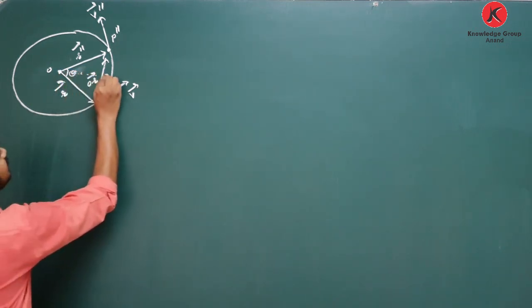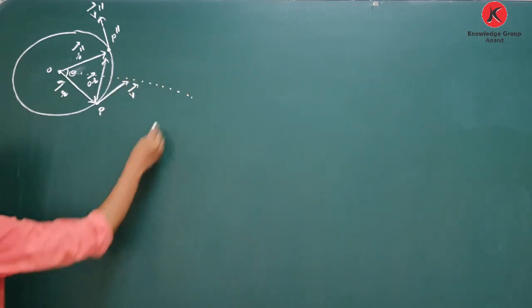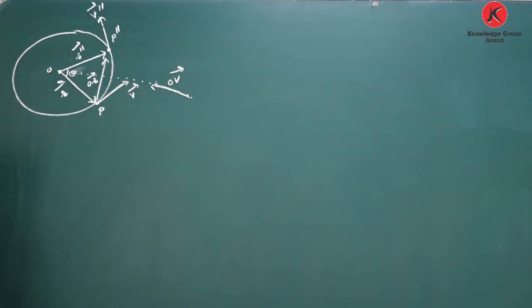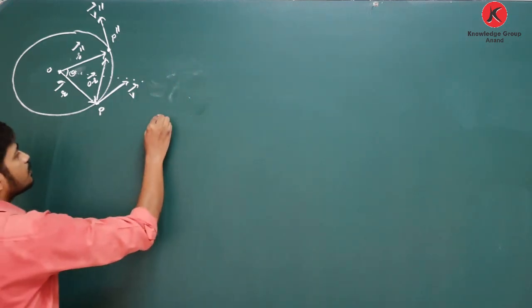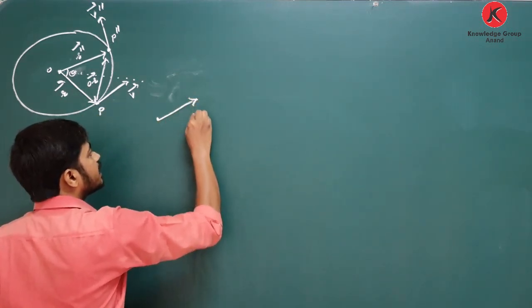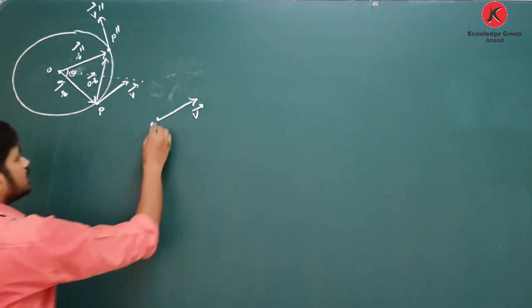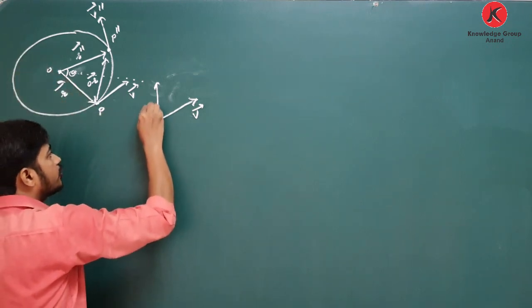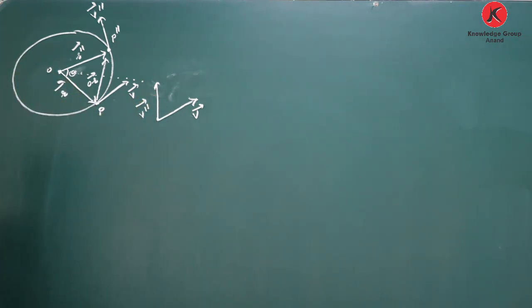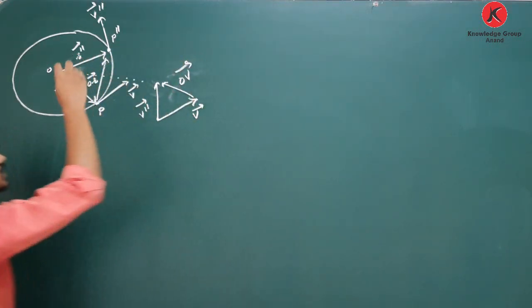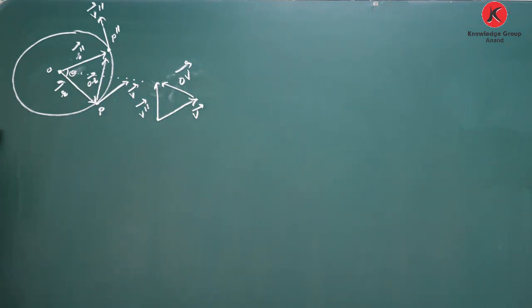If I draw a bisector from this, then delta V must be in this direction. Clear? See how: if I take one point, the initial velocity is in this direction, the direction of V. The final velocity is in this direction. And if I draw the change in velocity, then obviously that change in velocity is in this direction, delta V. It is perpendicular to delta R. Clear about this?